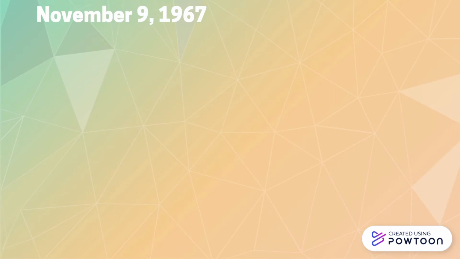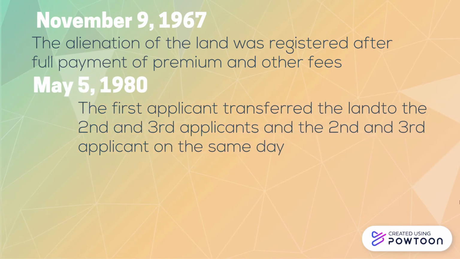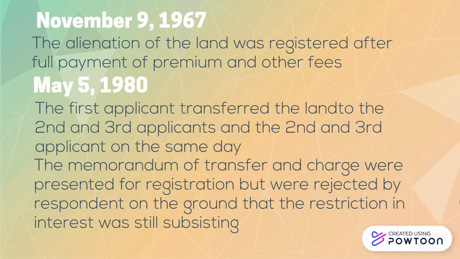And this is the chronology from 9 November 1967 until 5th May 1980, whereas the first applicant transferred the land to the second and third applicant, and the second and third applicant on the same day presented the memoranda of transfer and charge for registration, but were rejected by the respondent on the ground that the restriction in interest was still subsisting.